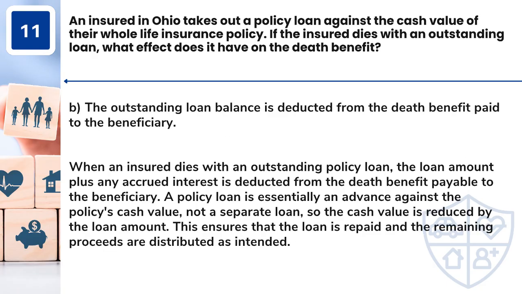Answer: B. The outstanding loan balance is deducted from the death benefit paid to the beneficiary. When an insured dies with an outstanding policy loan, the loan amount plus any accrued interest is deducted from the death benefit payable to the beneficiary. A policy loan is essentially an advance against the policy's cash value, not a separate loan, so the cash value is reduced by the loan amount. This ensures that the loan is repaid and the remaining proceeds are distributed as intended.